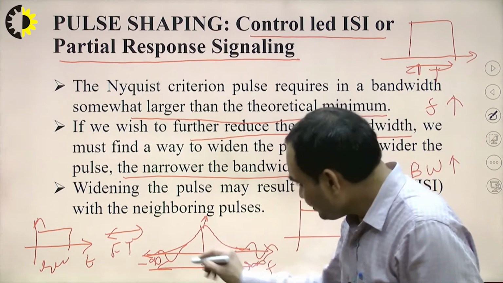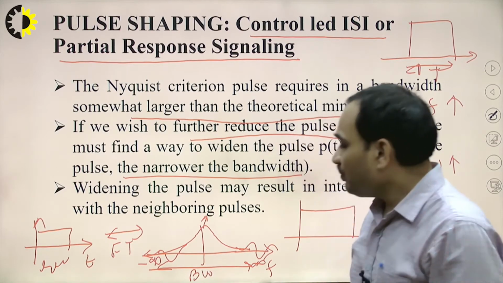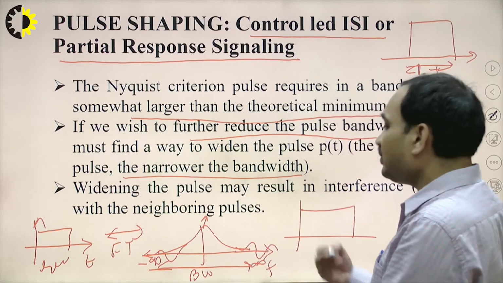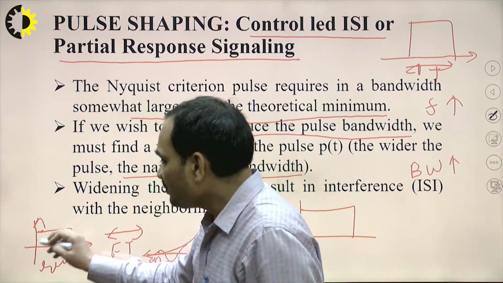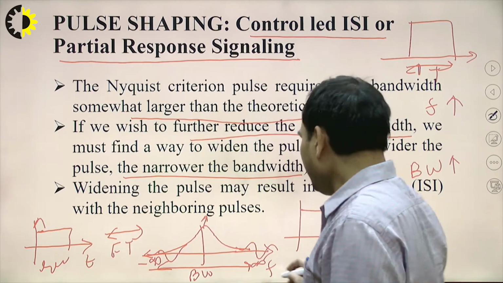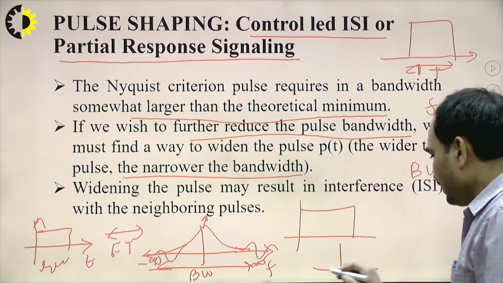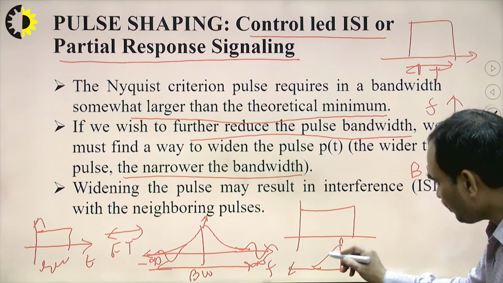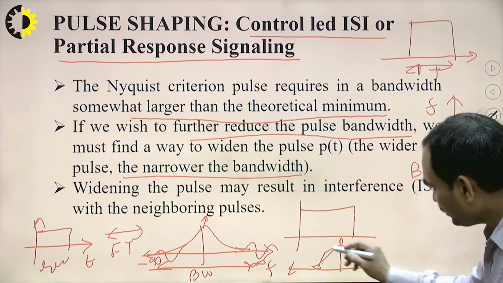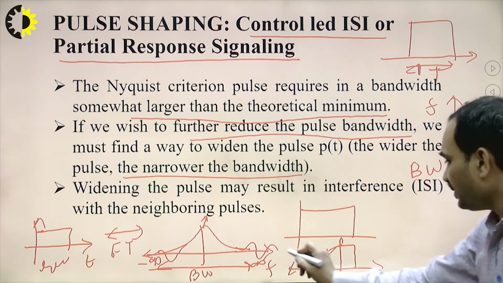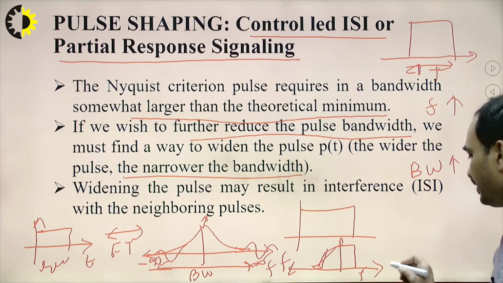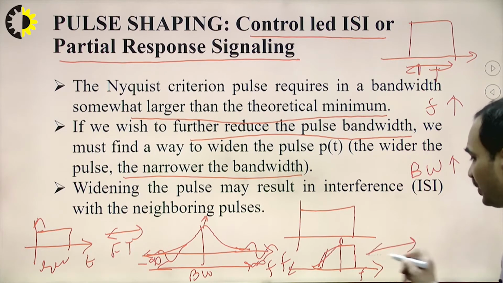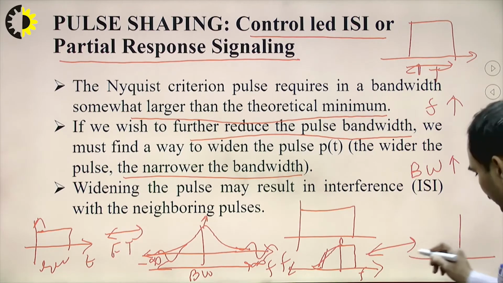Now if we want to limit this bandwidth, what will we do? We will try to shrink it or narrow it down. If you shrink it or narrow it down, then the shape of the pulse will change, and how it will change, we will see. Here we can see the pulses are narrowed down, for example like this. If we are using a rectangular pulse in the frequency domain, what will happen? The inverse Fourier transform of this will be a sinc function.